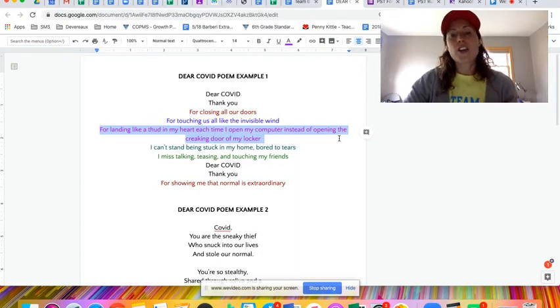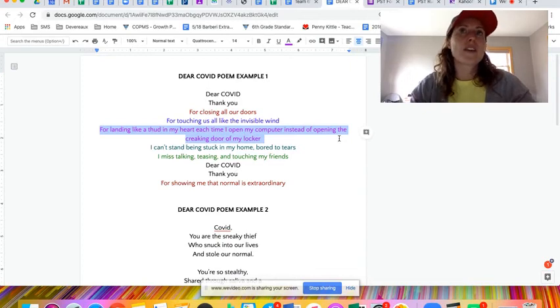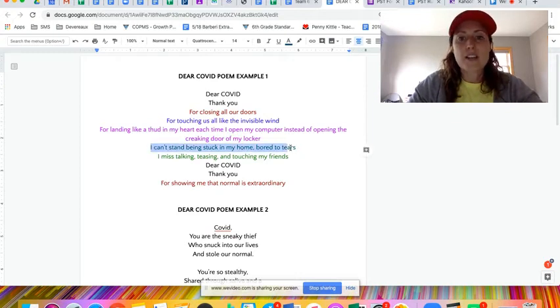So thud and creaking, those are onomatopoeia. Those are sound words. So I wrote a sentence that included those sound words just because I kind of like the idea of including sounds in my poem. And I thought about being a student and what sounds they would be hearing now versus the sounds they heard before. I can't stand being stuck in my home, bored to tears. This is my hyperbole.